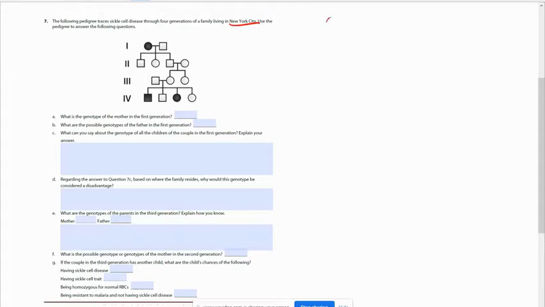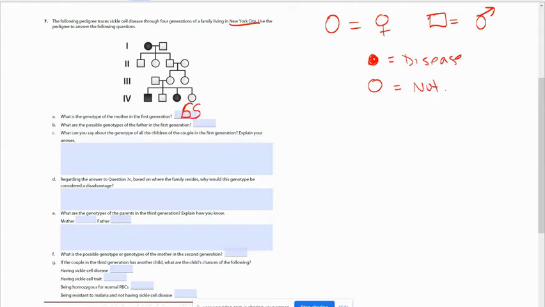So females are circles and males are the squares. If it's colored in, that means they have the disease, so they're affected by the disease. And if it is not, then they are not affected. So in this first one, the mom has the disease, so the only way you can have the disease is to be SS.